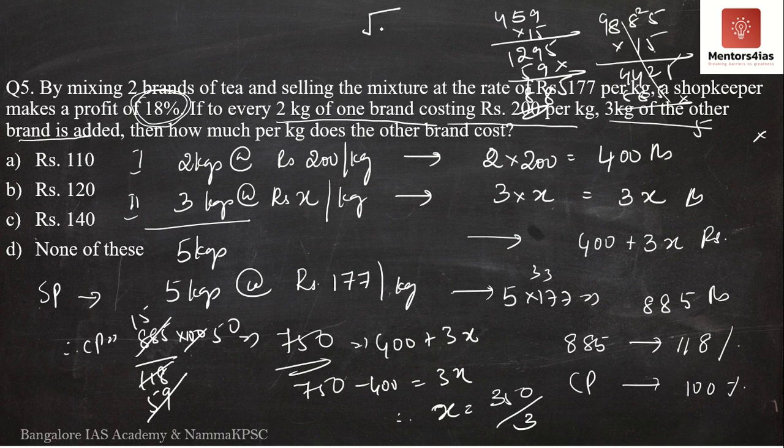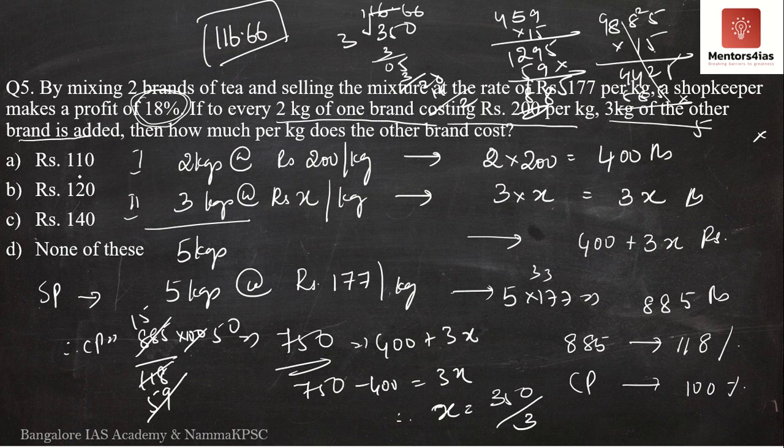So 350 divided by 3: 3 ones are 3, 3 6s are 18, again 2. So it is 116 rupees and 66 paise. Now if you look at the options, none of the options matches with 116 rupees. Therefore the correct answer is none of these. The correct option is option D.